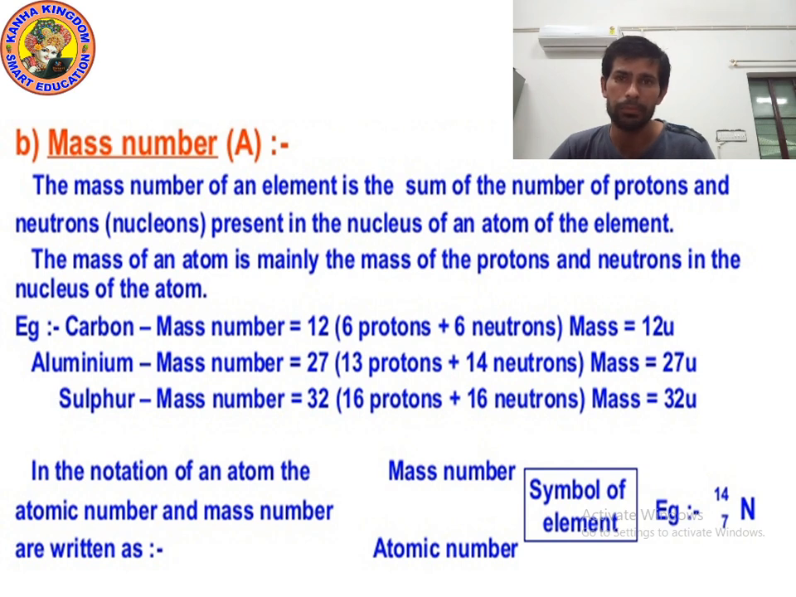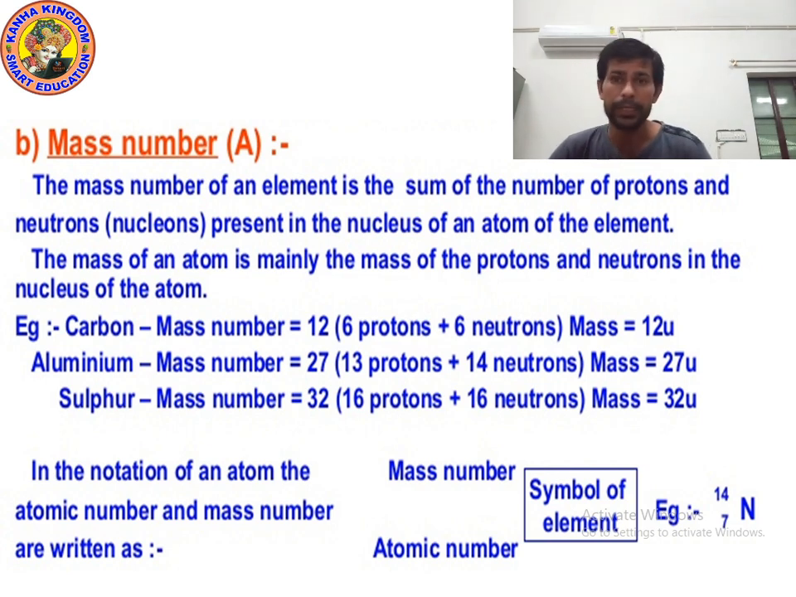Don't get confused. Mass number means the addition of the number of protons and the number of neutrons. And mass means the addition of the mass of protons and the mass of neutrons. The mass of an atom is mainly the mass of protons and neutrons in the nucleus of the atom.